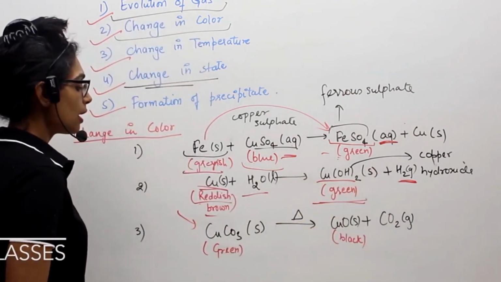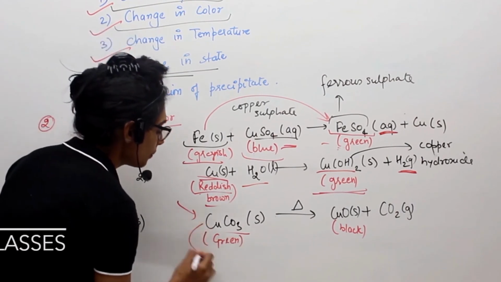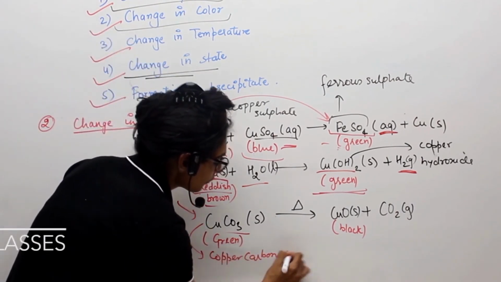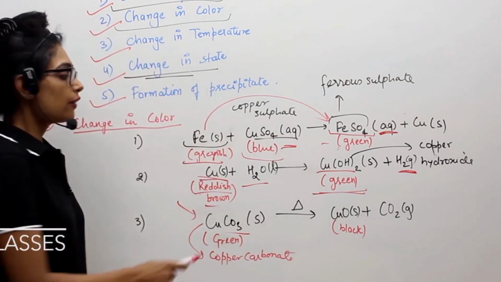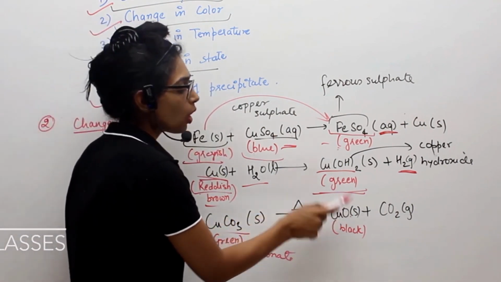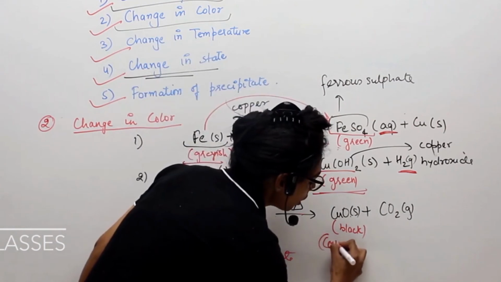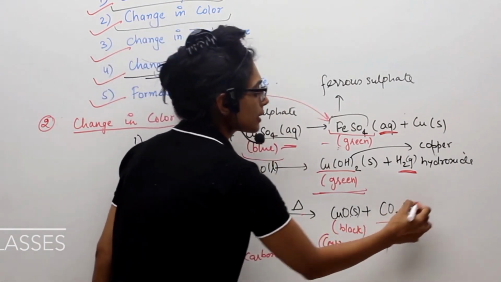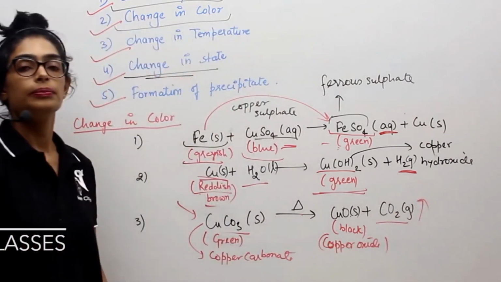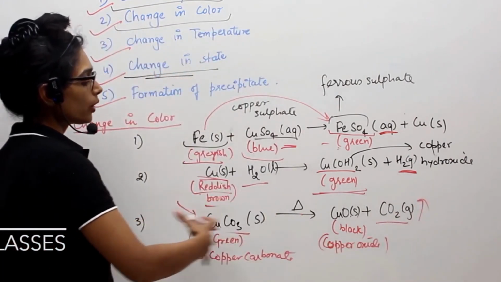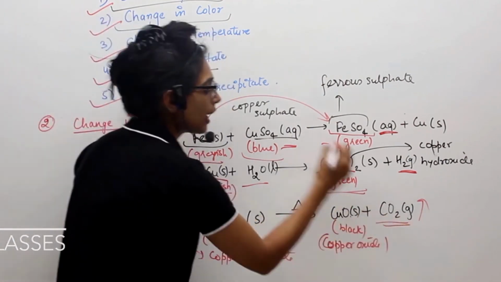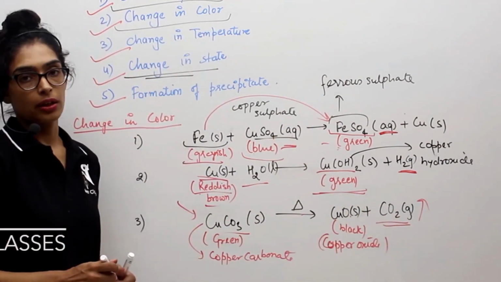Similarly, I can take one more example, that is CuCO3, copper carbonate. It is a green color solid. If I heat it, it will become copper oxide, which is a black color solid, and carbon dioxide gas will get released. Again, it is showing you three different changes. One is change in state, second is formation of gas, and third is change in color.